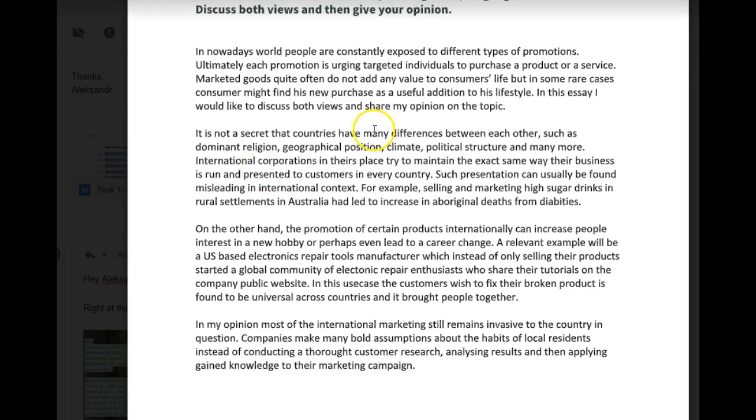"It is not a secret that countries may have many differences between each other, such as dominant religion, geographical position, climate, political structure, and many more. International corporations, in their place, I don't know what that means, try to maintain the exact same way their business is run and presented to customers in every country. Such presentation can usually be found misleading in an international context. For example, selling and marketing high sugar drinks in rural settlements in Australia has led to an increase in Aboriginal deaths from diabetes." It's spelled wrong.